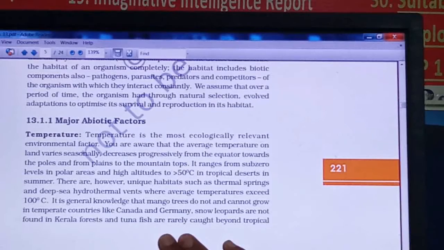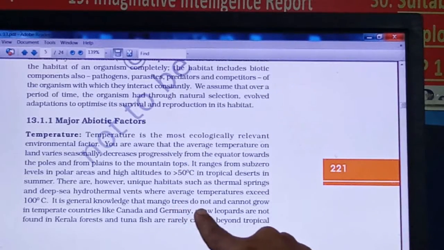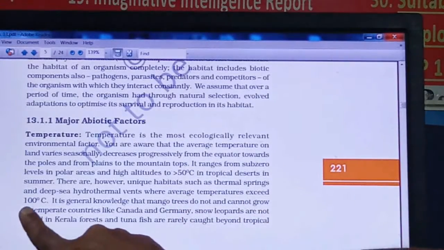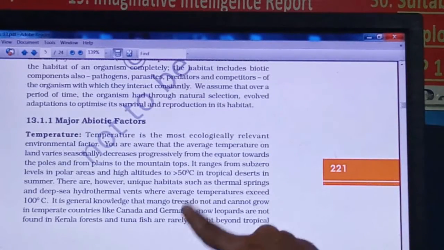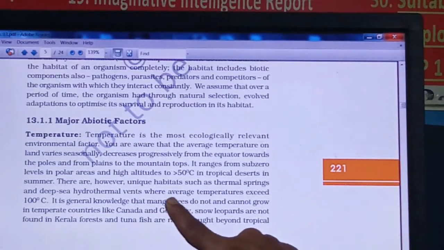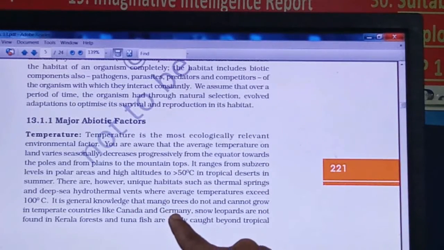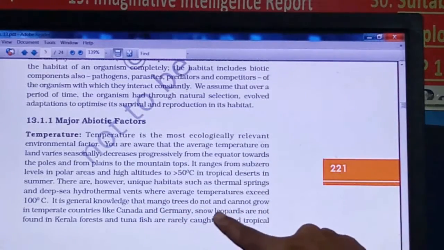An example is given that mango trees do not and cannot grow in temperate countries like Canada and Germany, because the temperature essential for mango trees is not found in these countries, so mango trees cannot survive there. The second example is the snow leopard.